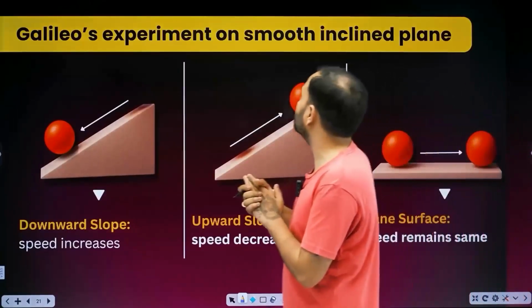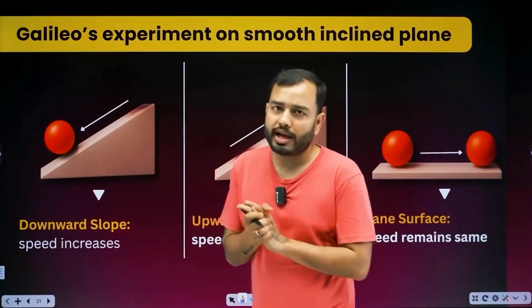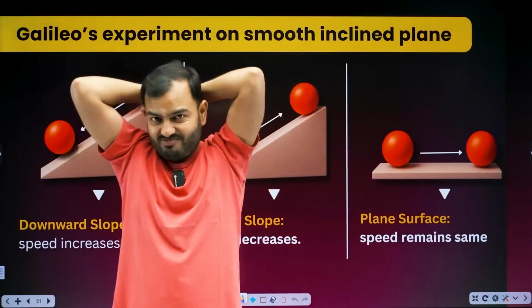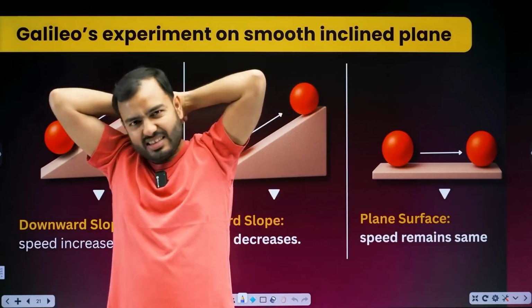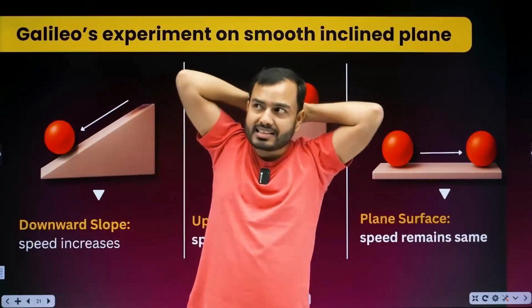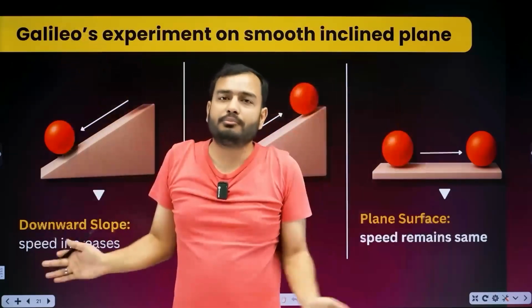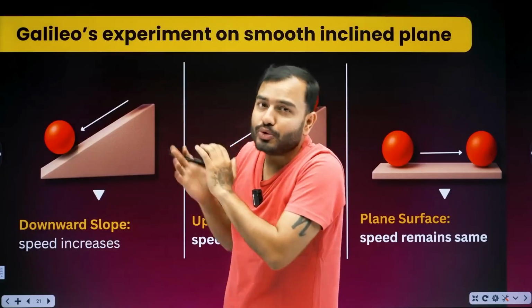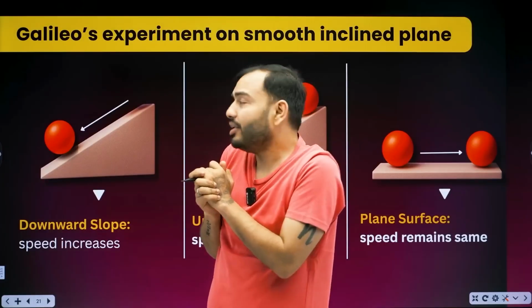All right. Now there is an experiment given in your book. Let's read. There is a topic, Galileo's experiment on a smooth inclined plane. Much earlier than Isaac Newton, Galileo had already given laws of motion. He never got as much credit as Isaac Newton did. But Isaac Newton had written repeatedly in his research papers that he used Galileo. We slowly forgot it. So Galileo gave the laws of motion first.